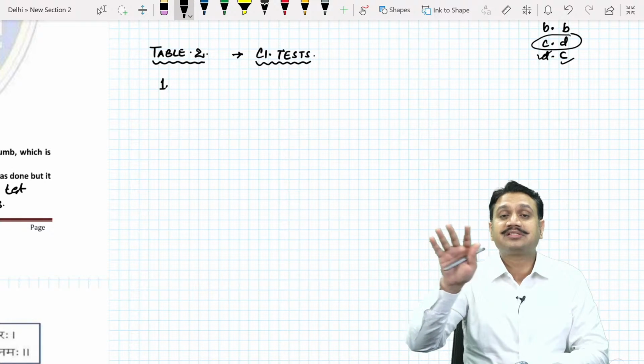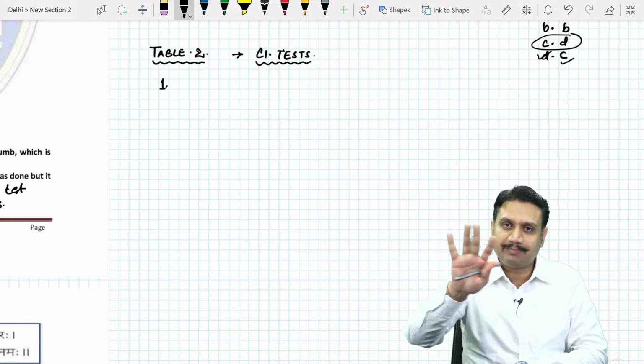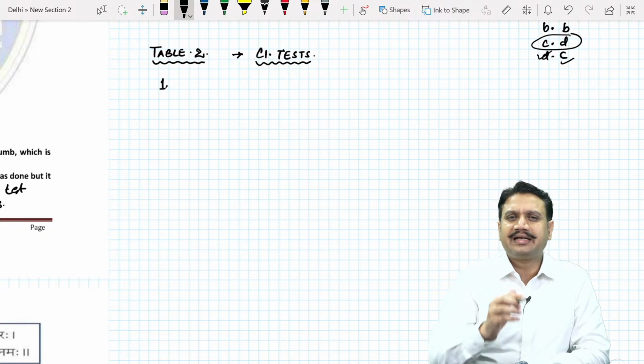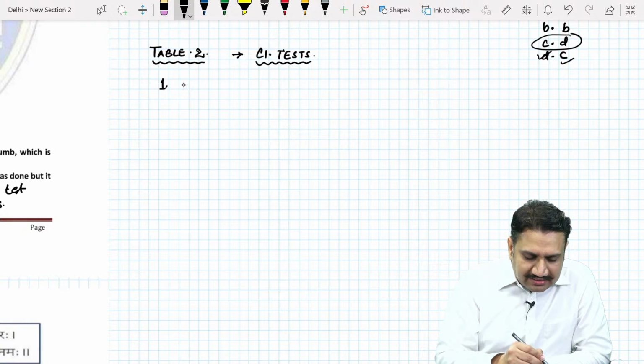That's a separate topic because there are multiple tests there, pointing, index and all. I'll be taking that point away separately, but this one is about the rest of the clinical tests which are done for routine other conditions. Like number 1, we can start again from the carpal tunnel area.